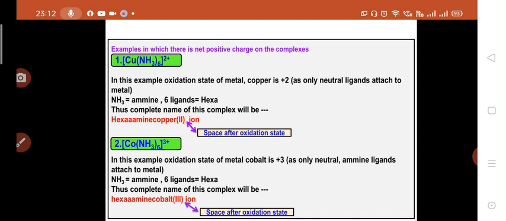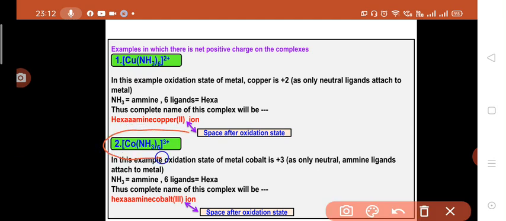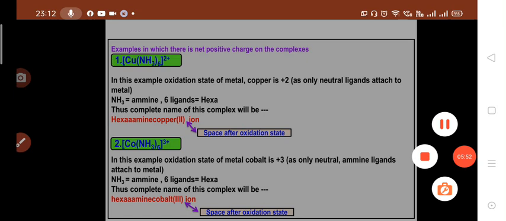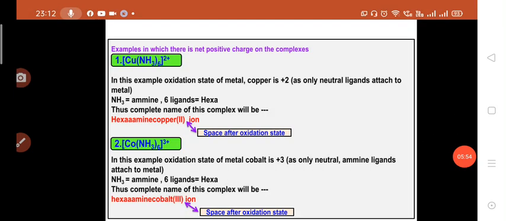Similar to this, we can solve another example, cobalt hexaammine 3 plus. Similar to the above example, the oxidation state of the central metal atom is +3. The +3 charge will be considered as the oxidation state of the central metal atom cobalt, because only neutral ligands are attached to cobalt.